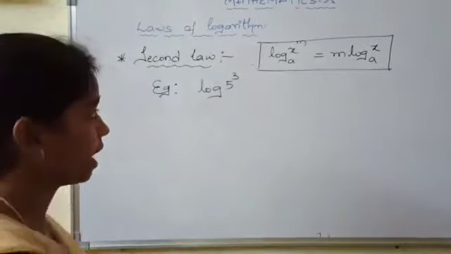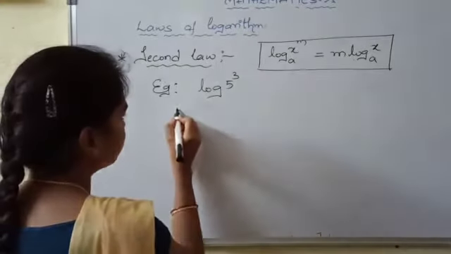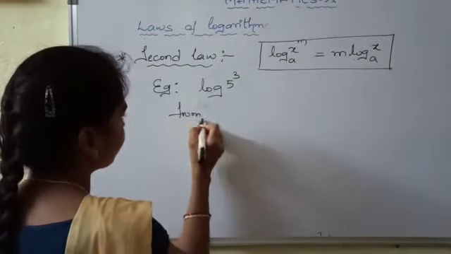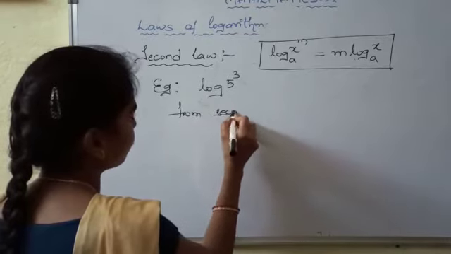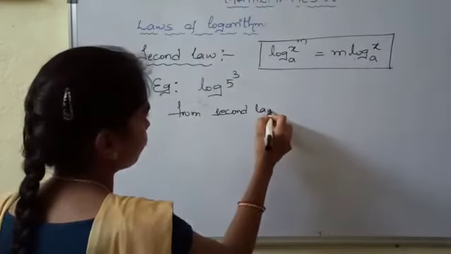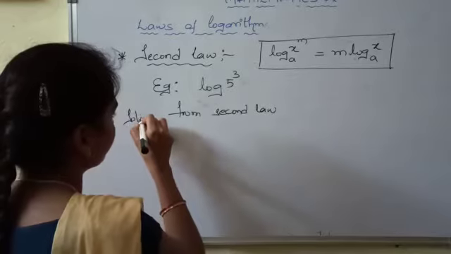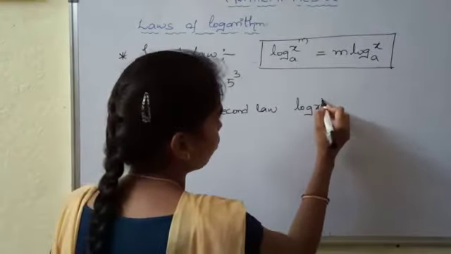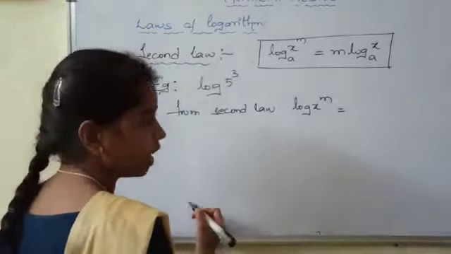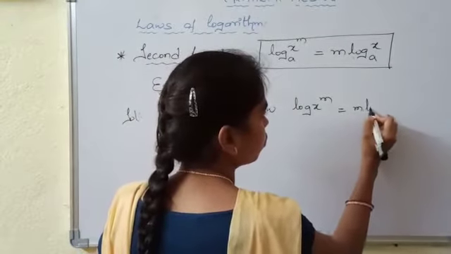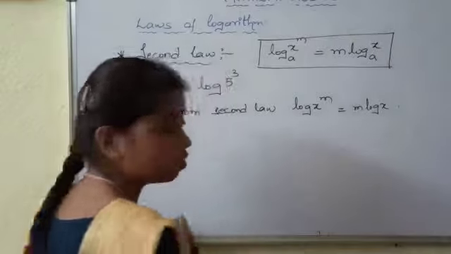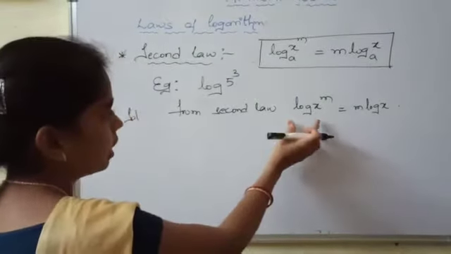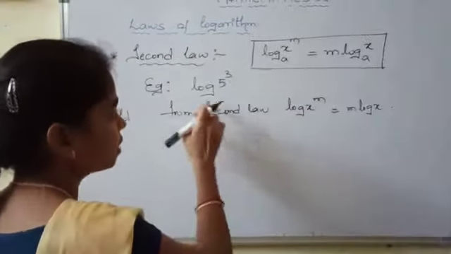So how can we write log 5 cube from the second law? What is the second law? Log x power of m can be written as m into log x. So clearly compare this LHS with the given problem.